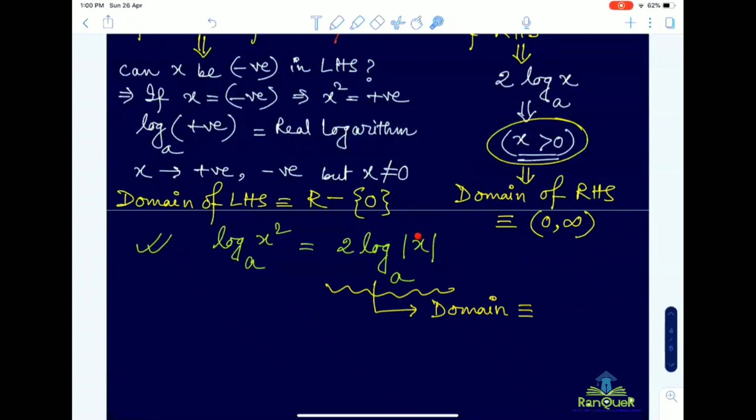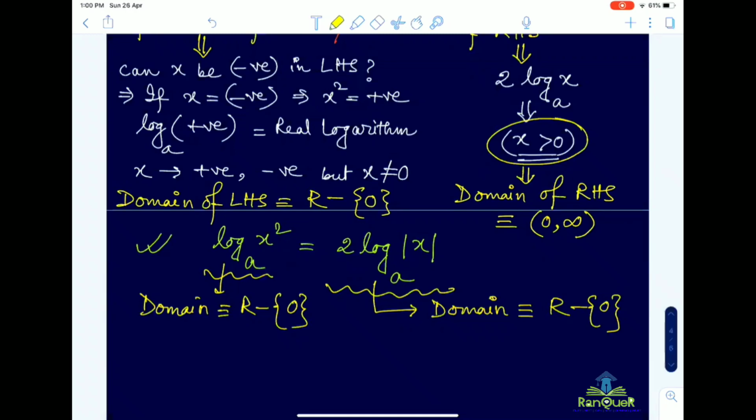But x cannot be equal to 0, because that will give you log 0, which is undefined. So here also the domain is R minus 0, the set of real numbers except 0. So now they are equal.